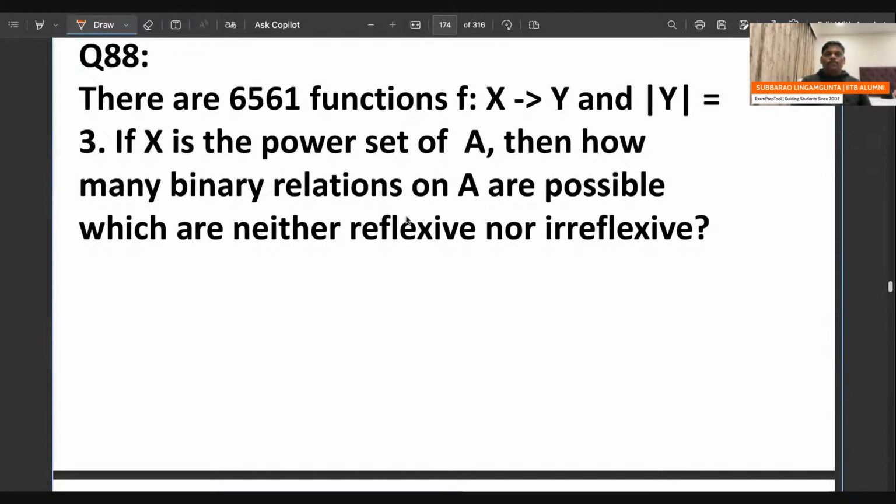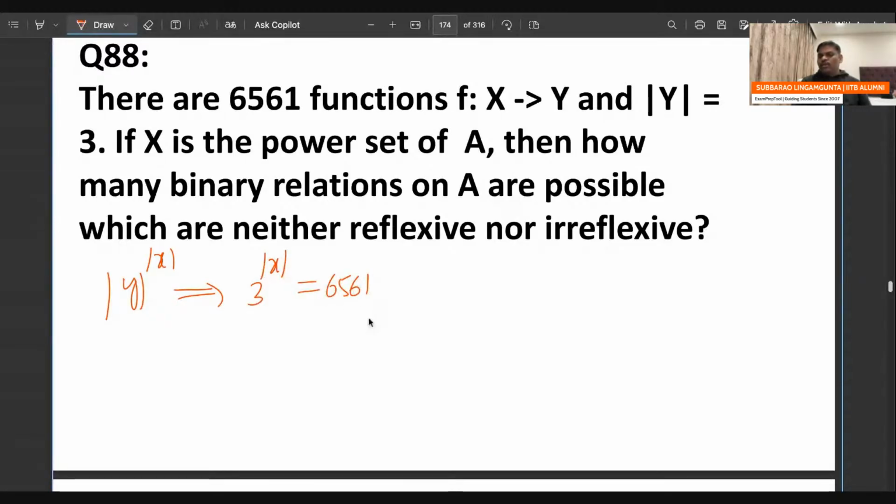Remember, there are 6561 functions from X to Y, where the size of Y is equal to 3. Everyone knows the formula: the number of functions from X to Y is size of Y power size of X. Size of Y is already given, so 3 power X is equal to 6561.